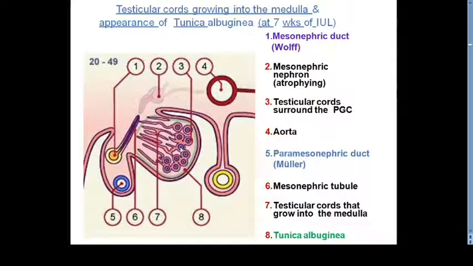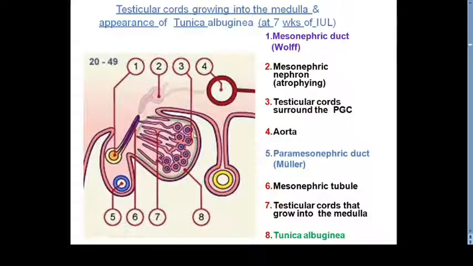Clear? So basically the type of gonad, अब testis बननी शुरू होगी, it will induce the genital duct system as well as external genitalia to form in case of male. उसकी induction शुरू करेगी, तभी जो mesonephric duct है बेटे वो develop करेगी और paramesonephric duct है वो regress कर जाएगी. Same way external genitalia के साथ होगा.